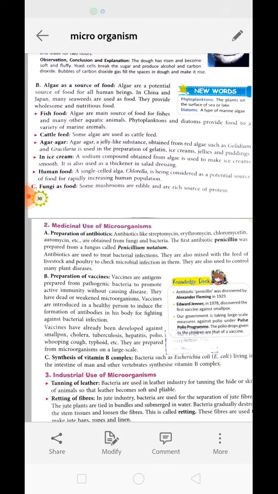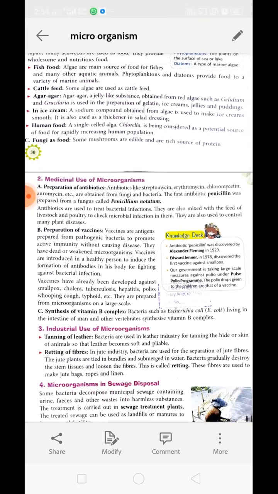In China and Japan, many seaweeds are used as food even now. They provide wholesome nutrients because they perform photosynthesis. They synthesize all the nutrient material that they need. That is why they provide wholesome nutrients for a person to grow. Algae is also used as fish food. Algae like phytoplankton and diatoms are present in water, in aquatic areas. They can be used as food by fishes and many aquatic organisms.